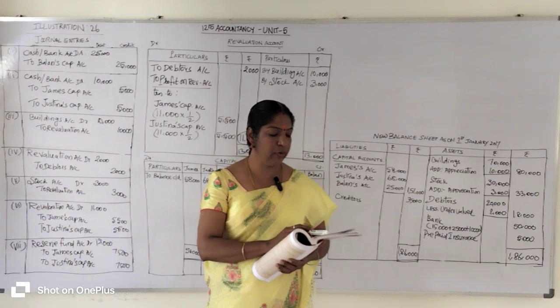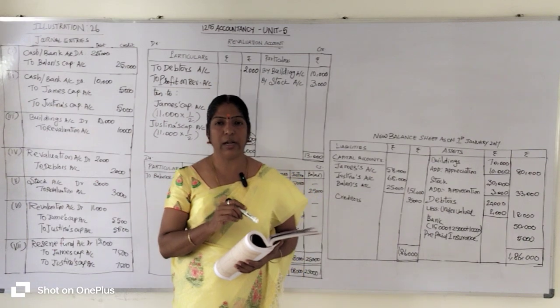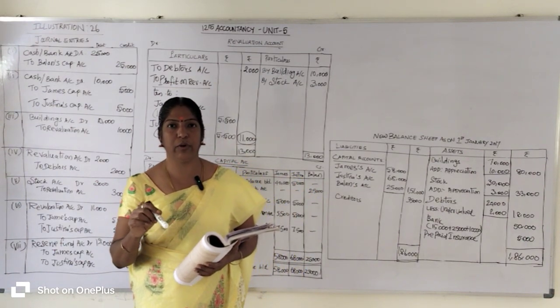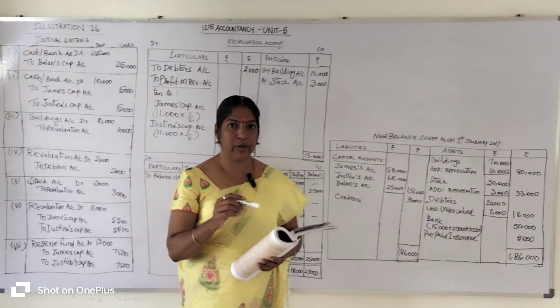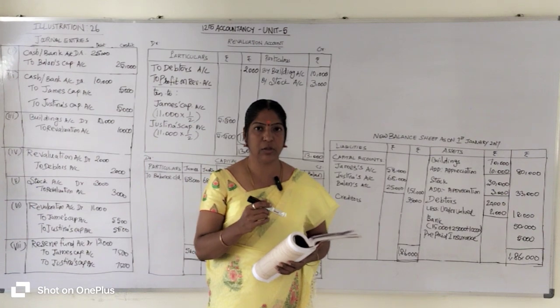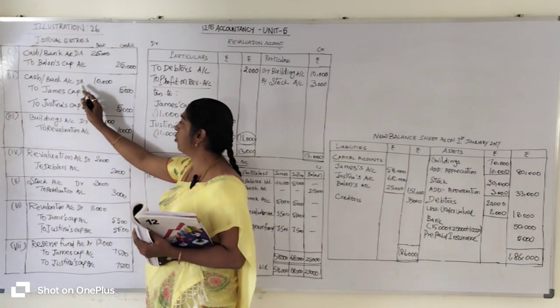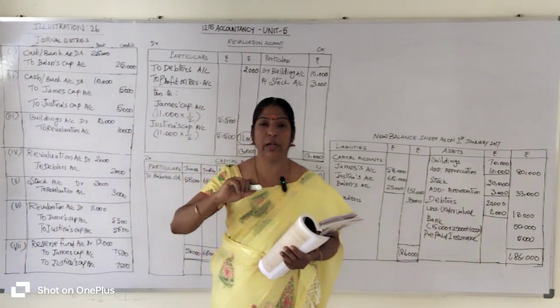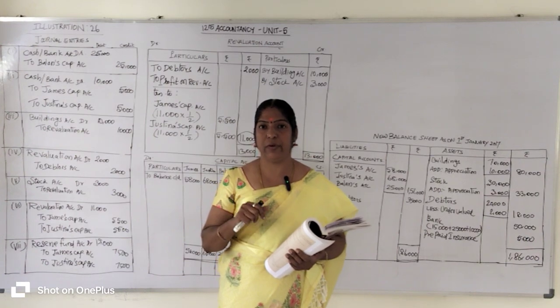His share of goodwill is 10,000 rupees and he brings cash for it. So Balan is a new partner. His share of goodwill is 10,000 rupees. And he also brought that 10,000 rupees towards the goodwill. So cash comes into the business in the name of goodwill. Cash or bank account at 10,000 rupees. That goodwill is immediately transferred to the old partners' capital accounts in the sacrificing ratio.